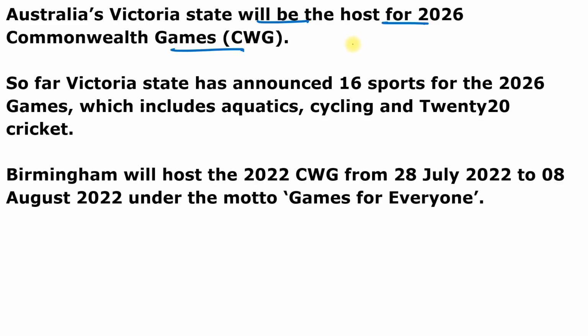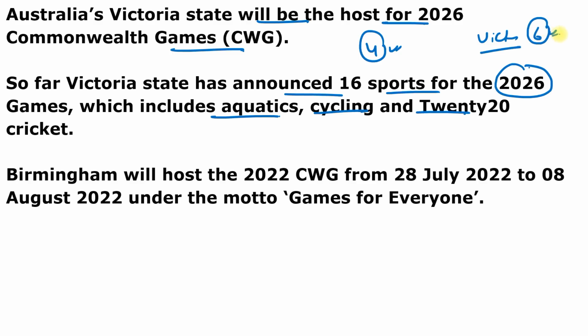Even the 2026 Games will be held in 4 towns of Australia. So far, Victoria State has announced 16 sports for the 2026 Commonwealth Games, which includes aquatics, cycling, cricket. And Australia is hosting Commonwealth Games for the 6th time and 2nd time in Victoria. So you have to remember, 6th time Australia is hosting this Commonwealth Games. And 2026 Games are planned to be held outside the state capital Melbourne, because it will be hosted by Victoria.